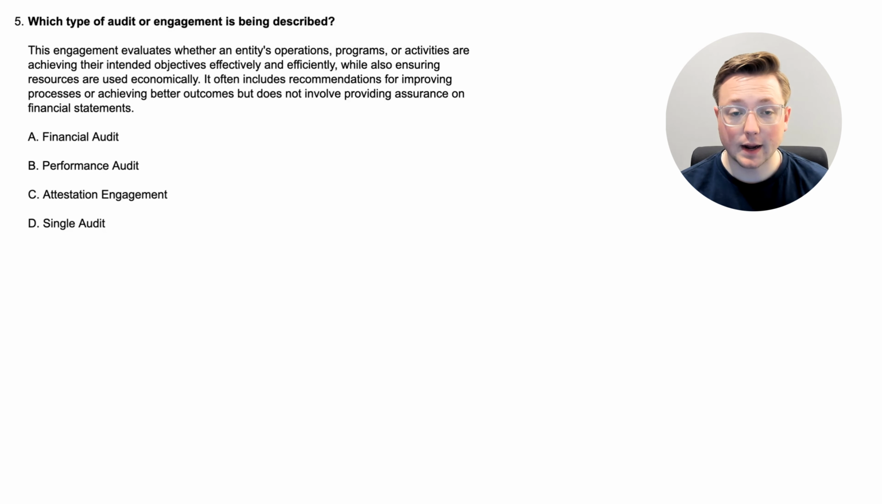Okay, here we are at question 5. Which type of audit or engagement is being described? So let's read through this to kind of figure out which thing is being described. This engagement evaluates whether an entity's operations, programs, or activities are achieving their intended objectives effectively and efficiently, while also ensuring resources are used economically. It often includes recommendations for improving processes or achieving better outcomes, but does not involve providing assurance on financial statements. Now, based off of reading that, you probably already know the answer just based on what we've talked about before, but if not, pause this, think about what we've learned so far, and when you're ready to come back, we'll look at the answer together to make sure that you picked the right audit or engagement.